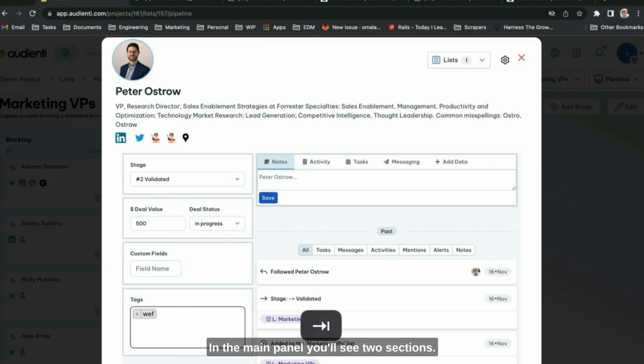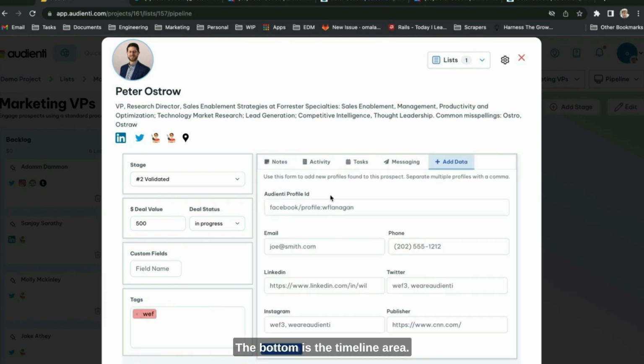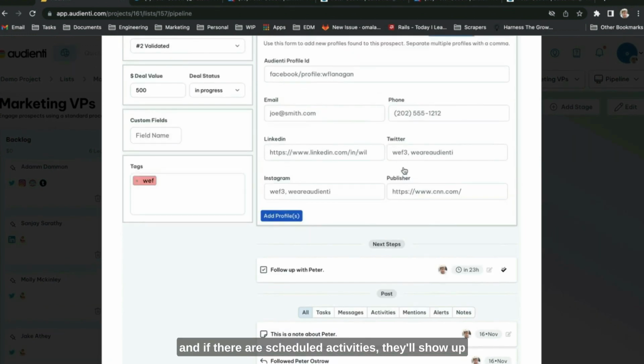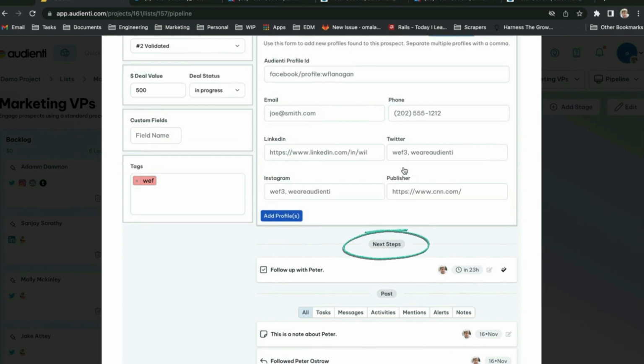In the main panel, you'll see two sections. The bottom is the timeline area. This shows everything that's happening or upcoming with this prospect. These buttons filter for the various types of events. And if there are scheduled activities, they'll show up here in a section called Next Steps. We'll see that in a second.